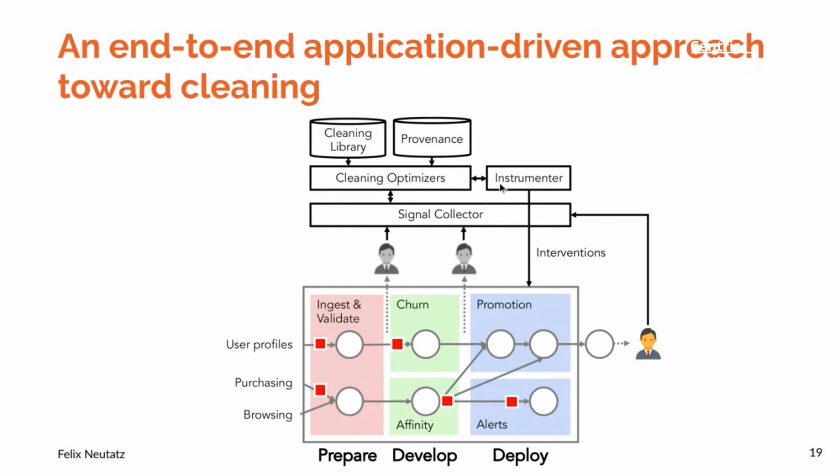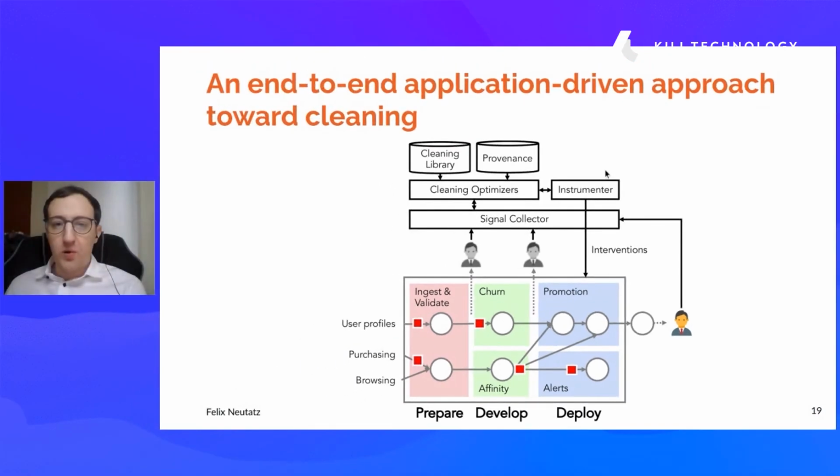And finally, the instrumenter will put all these cleaning systems into the right place in the workflow in order to make this really work. And of course, at the moment, this is the early days. At the moment, this is just a vision. But in our lab, we work really hard to make this vision reality.